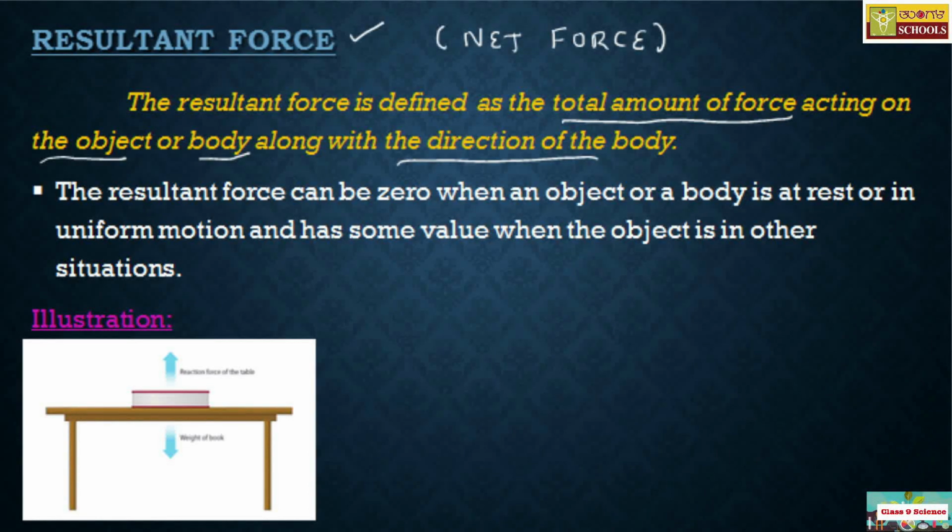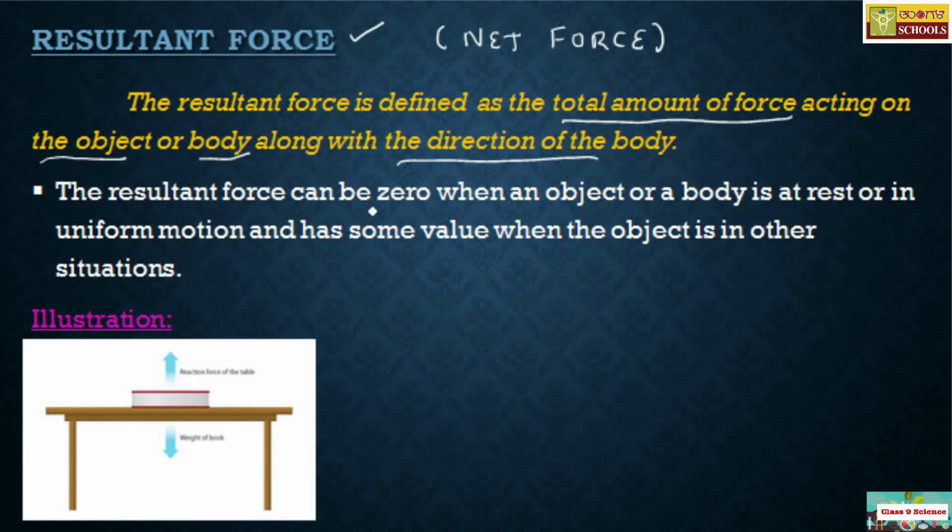So, the net force or the resultant force is the total amount of force acting on an object along with the direction of the body itself. So that is known as resultant force.